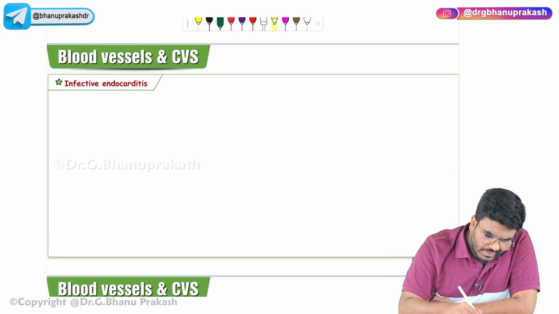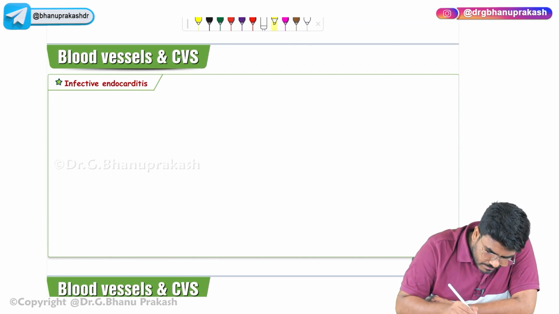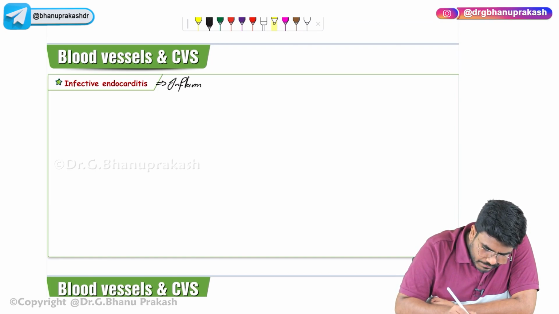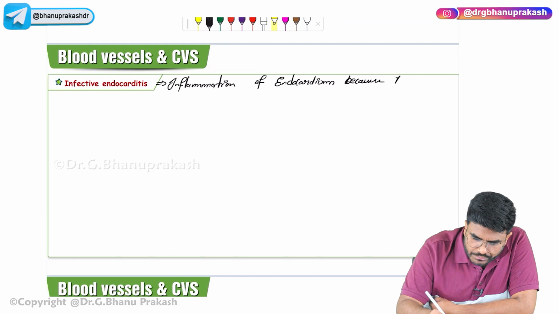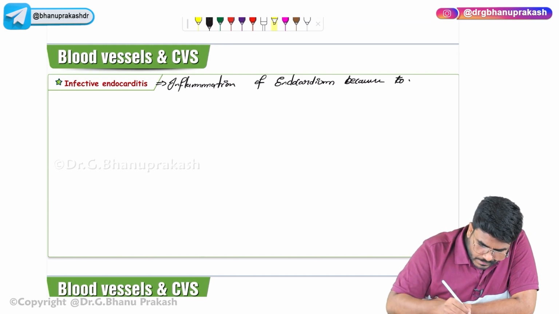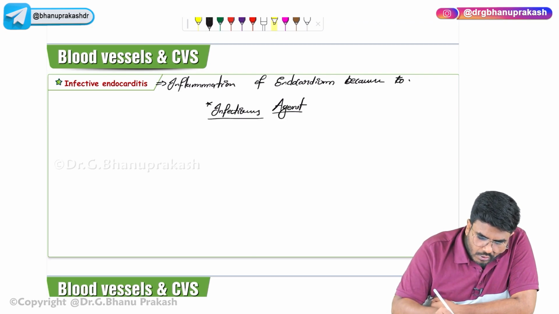Here, this endocarditis, infective endocarditis, what exactly is it? It is the inflammation of the endocardium because of an infectious agent, or there is some infectious cause leading to this endocarditis.